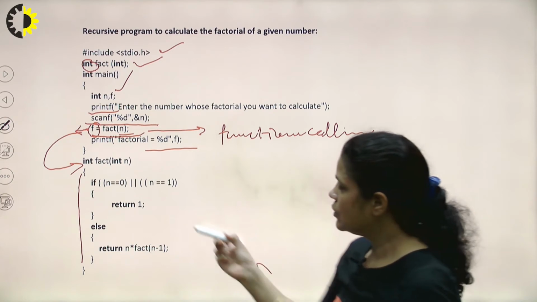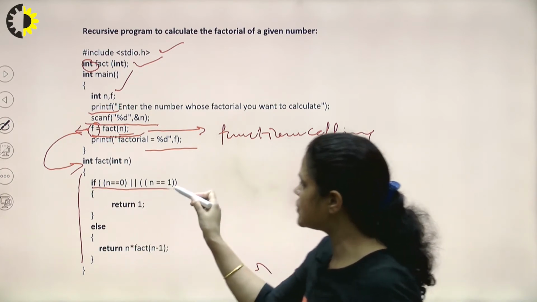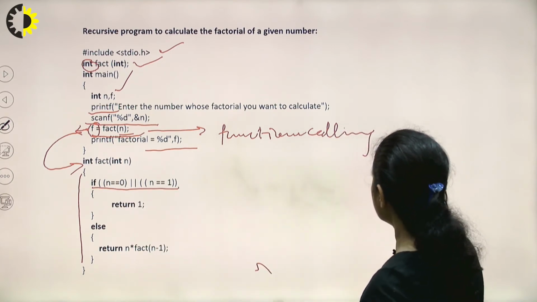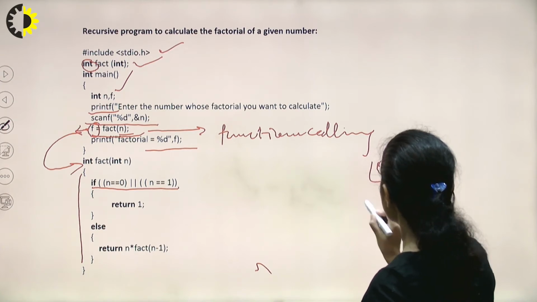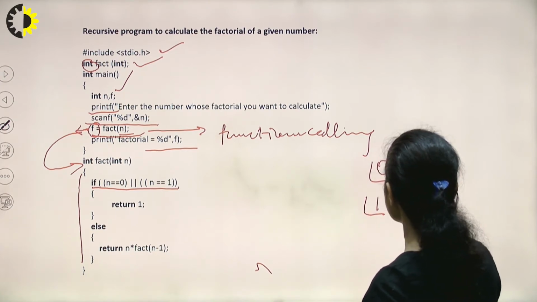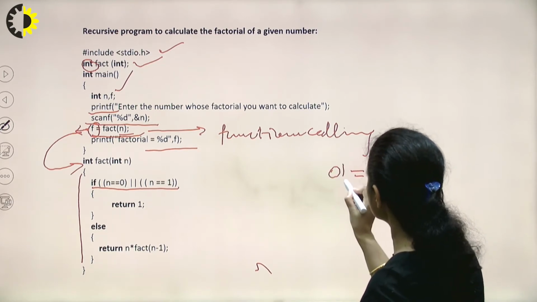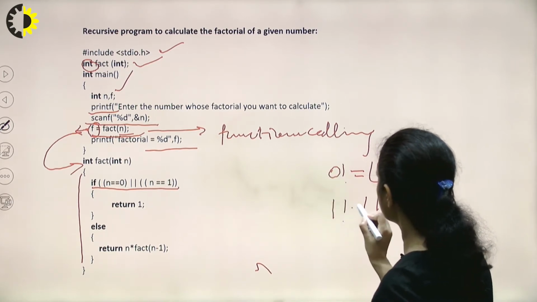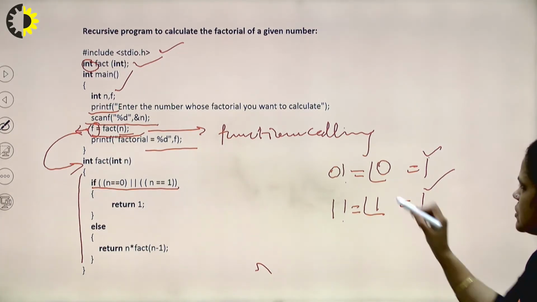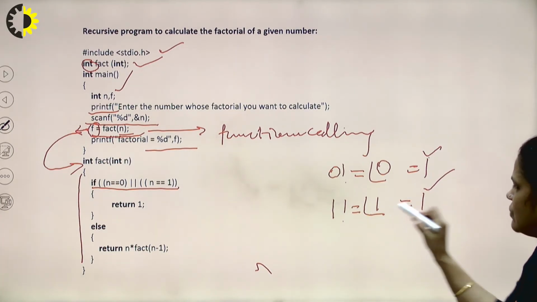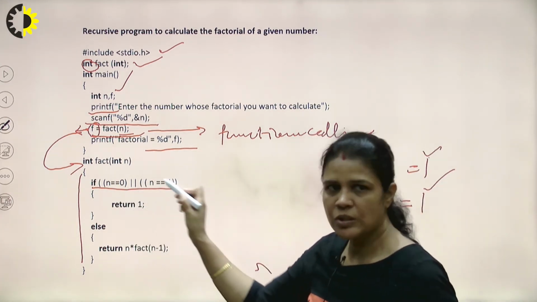Here we are checking the base condition. As we know, factorial of 0 is 1, and factorial of 1 is also 1. So there are two conditions, and we can merge these two conditions.